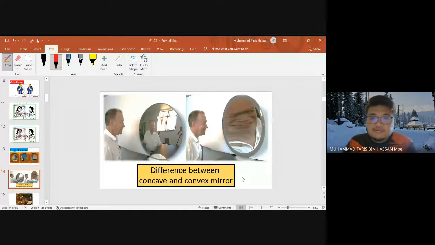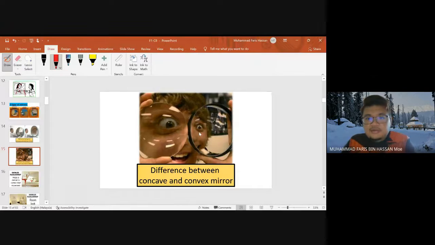Okay, the difference between the concave and the convex mirror. Kalau awak tengok yang atas ni, kalau yang ini yang nampak muka besar sangat ni, ini ialah kita panggil sebagai concave mirror. Jadi muka awak jadi besar semacam. Kalau yang ini dia akan broadkan dia punya. Ini ialah convex mirror. So awak dapat tengok perbezaan dia. Jadi biasanya yang concave mirror ni, convex lah, kita tengok convex dulu.